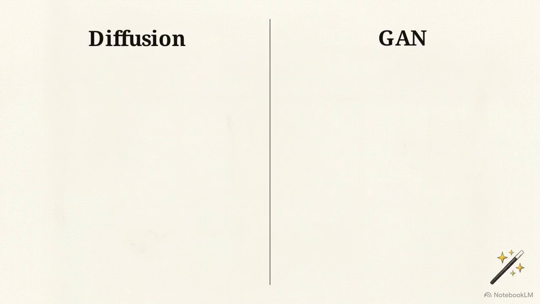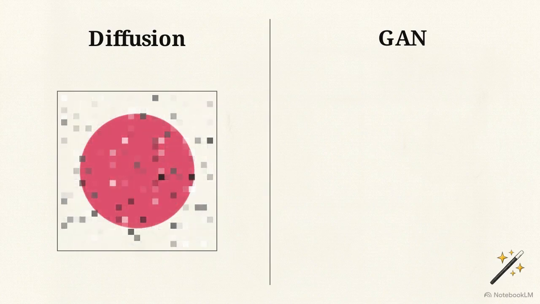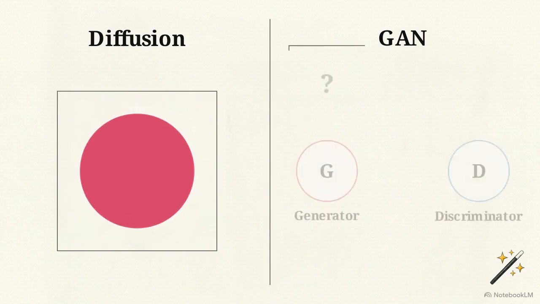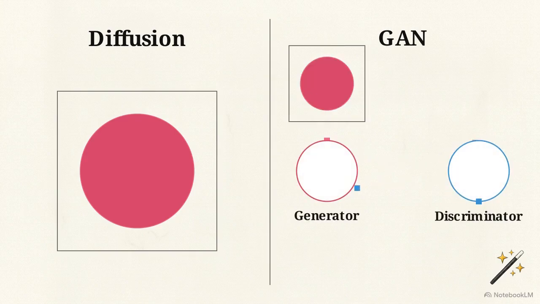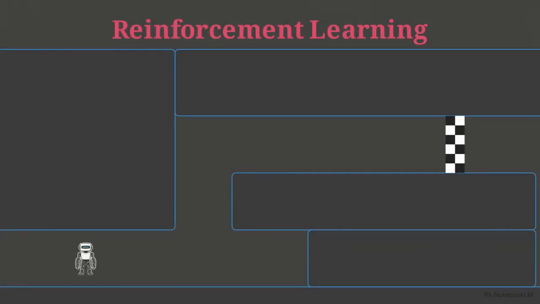Image generation relies on different architectures. Diffusion models start with pure random noise and gradually subtract it to reveal a clear shape. Meanwhile, generative adversarial networks, or GANs, pit a generator against a discriminator until the model produces results that are indistinguishable from reality. These models provide a mechanism for generating new media, but they are still limited by the specific data used during their training. When there is no static dataset, models must learn within an interactive environment.